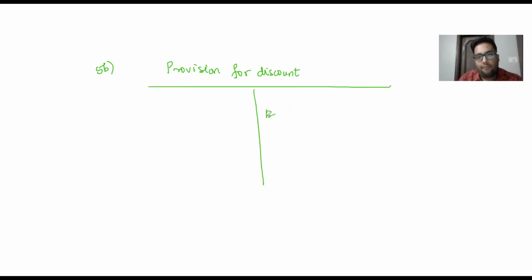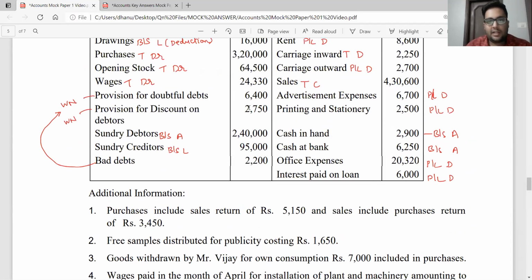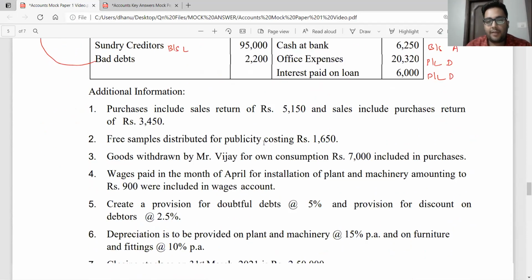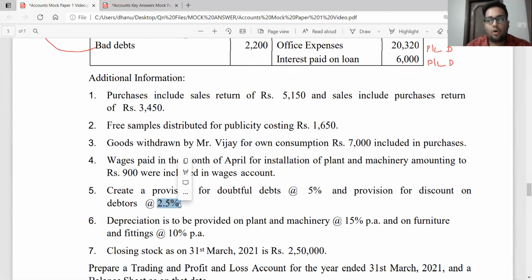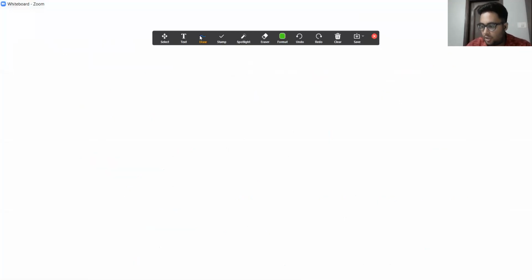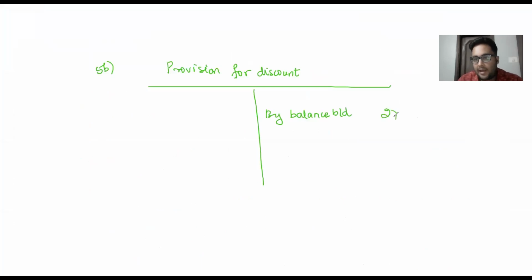So again, I have the balance brought down. What is the balance given to me in the question? In the question, they have a balance of 2,750, and then they say create a provision of 2.5%. So let me go ahead and record these things. 2,750 is my opening balance, and then I do not have any other entries. So I will say to balance carried down, 2.5% of debtors.